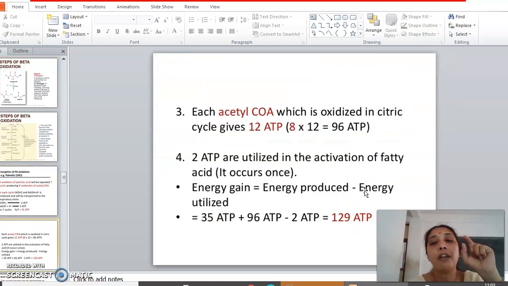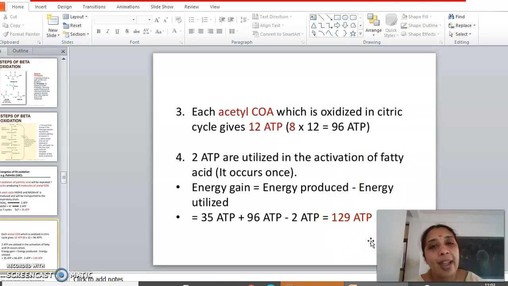So initially we have borrowed one molecule of ATP, from which 2 molecules of phosphate were released or utilized or consumed. So if you subtract, 131 minus 2 gives rise to 129 ATPs. So if one molecule of fatty acyl-CoA is entering into beta oxidation, you get 129 ATPs.